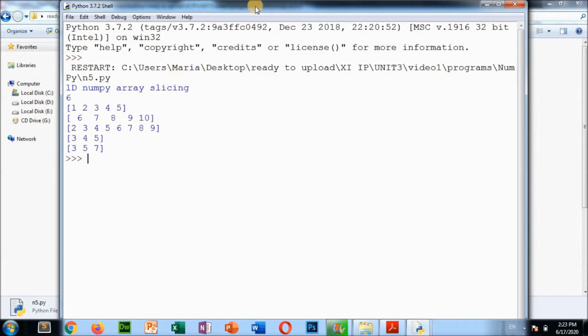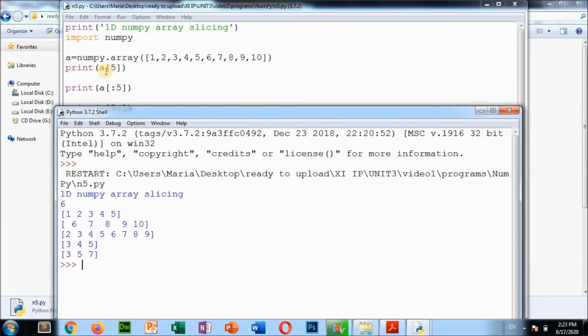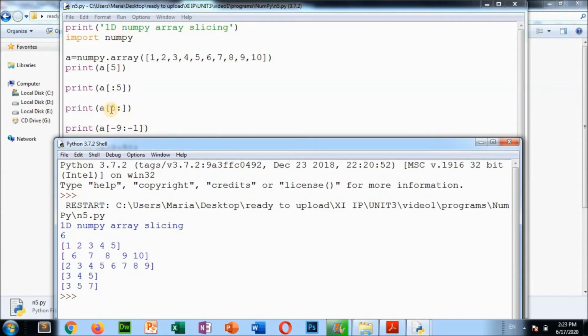The first value it is coming, see what is coming? 6. The first print a5: 0 1 2 3 4 5, this is the fifth position, so a5 means 6 is coming. And here, starting from beginning to 4, these values are coming. Then in the next output, starting from 5 and ending the entire, that means no value, so entire array. So starting from 5, 0 1 2 3 4 5, this is the fifth position. 6 to 10 it will come.